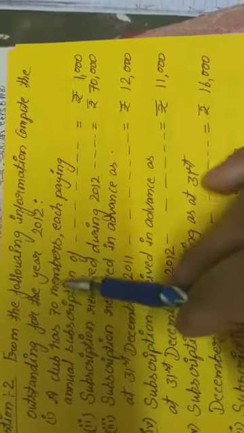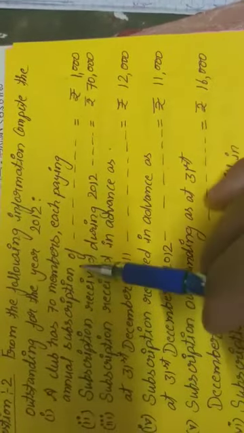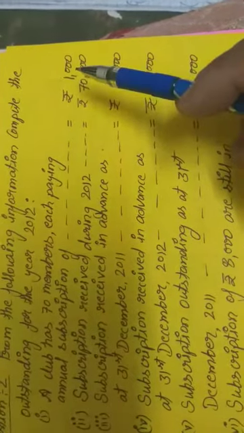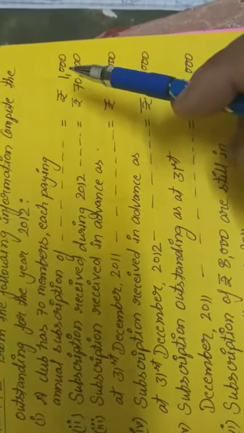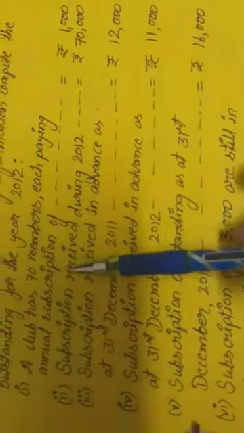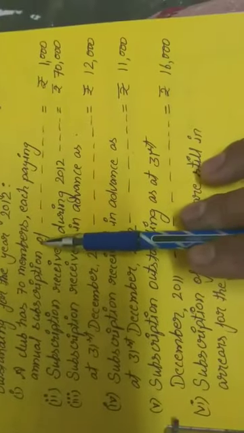So first information what we have received from this: a club has 70 members each paying an annual subscription of rupees 1,000 each. Okay, so it means this amount is transferred to where? This amount is a subscription for current year only. So this amount will be transferred to income and expenditure account.